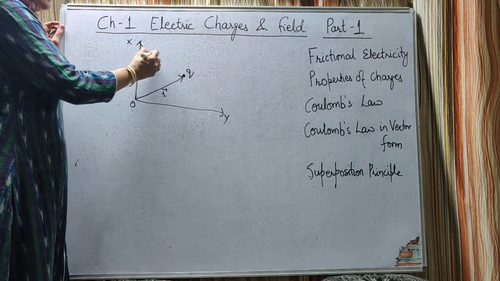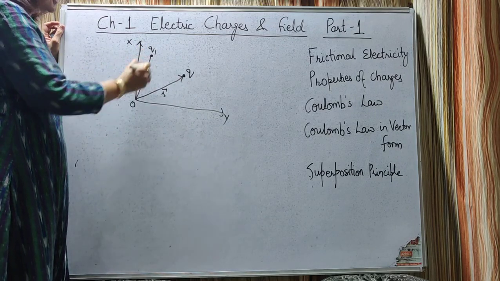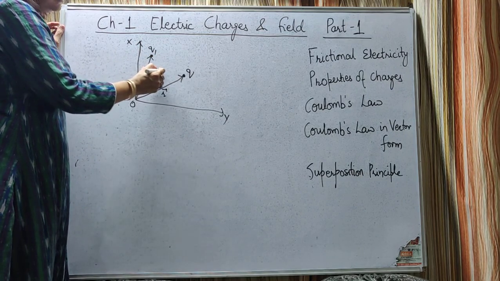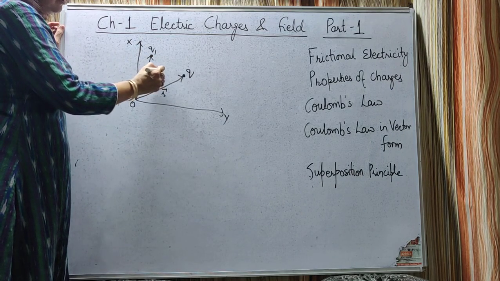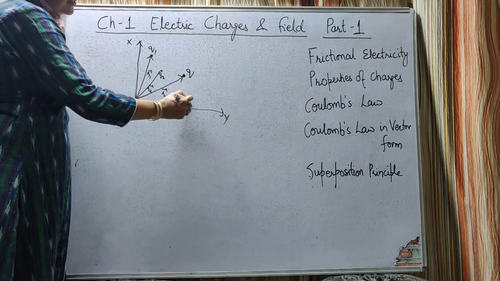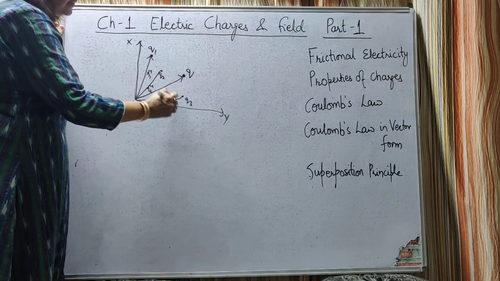Here there is q1 charge whose position vector is r1 vector. Another charge, q2, whose position vector is r2 vector. Let us consider one more, q3 charge whose position vector is r3 vector.